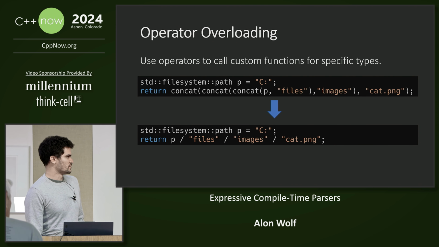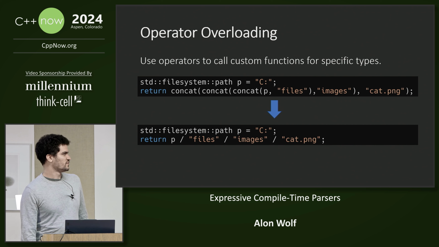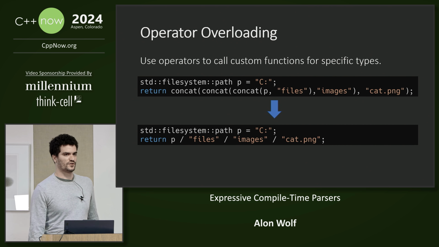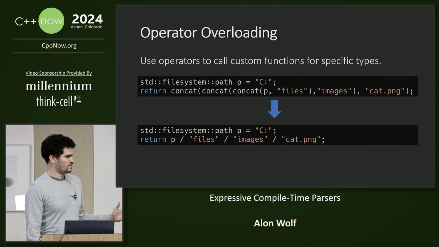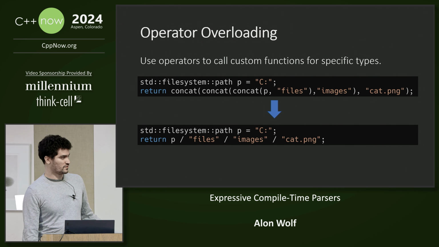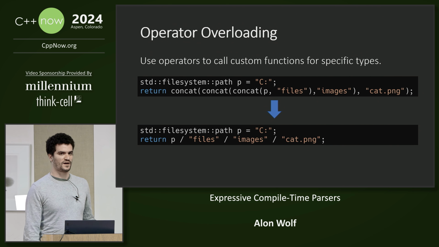Another feature that we can use to write more expressive code is operator overloading. By using operator overloading, we can use operators to call a custom function for a specific type. In this example, by overloading the division operator, the code can be written from left to right and without parentheses. Also, the division operator is a good choice for this use case because it is a common way to represent paths in many operating systems.